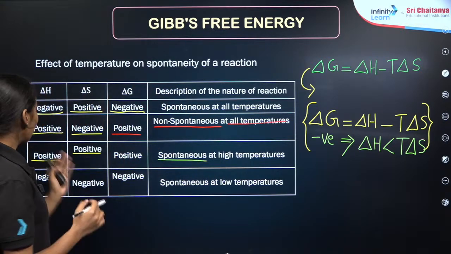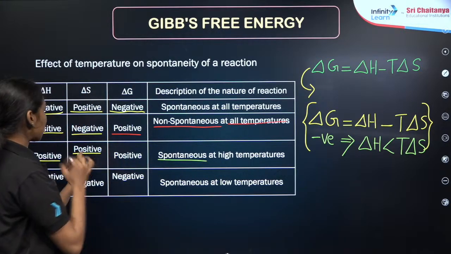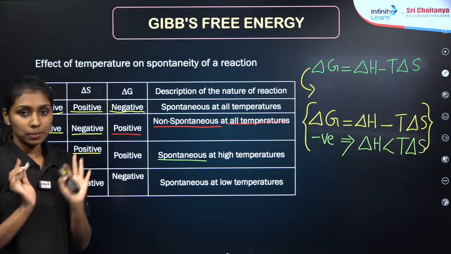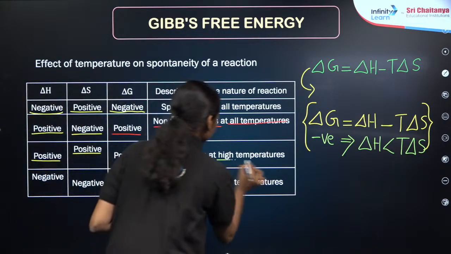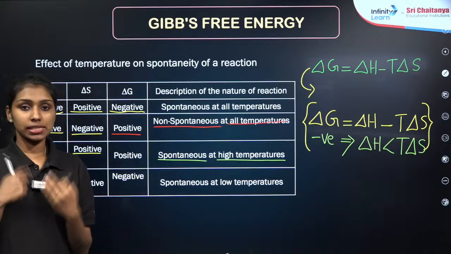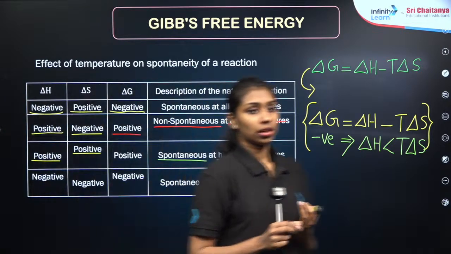So whenever our delta H and delta S values are positive, the process will become spontaneous at high temperature, which means T is increasing. Clear?